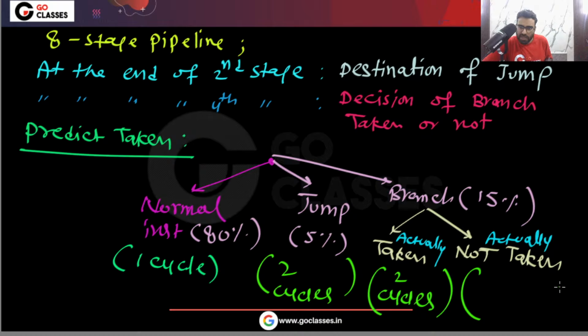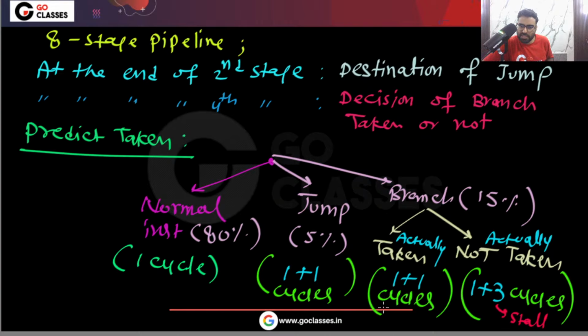Yes or no? And if the branch is actually not taken, then total 4 cycles, including 3 wasted cycles. Okay, is this clear? Let me know. Very simple point. So if you want, I can write it like 1 plus 1. Here also I can write 1 plus 1, and here I can write 1 plus 3. These are the stalls, or I can say wasted cycles. Is this clear? Very simple.